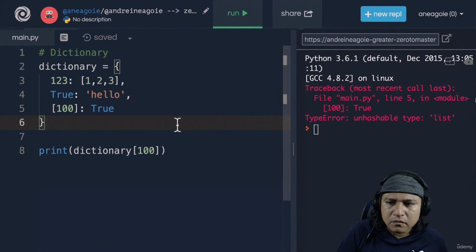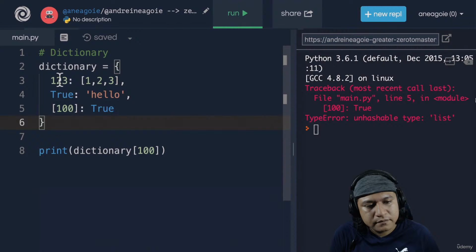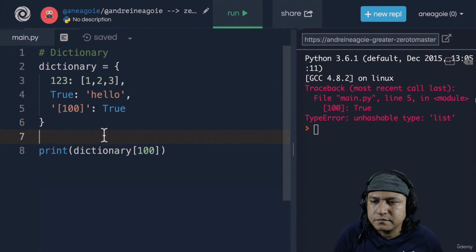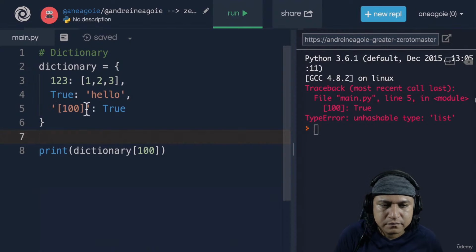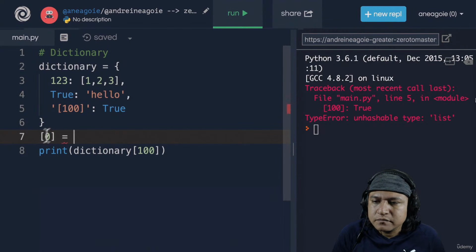What does that mean? Dictionary keys need to have a special property. A key needs to be immutable. That is, a key cannot change. And numbers, booleans, these are values that cannot change. A string, if you remember, is a value that cannot change. It's immutable. But a list, if you remember, can be changed, right? On a list, I can reassign, let's say, the index of 0 to something else, right?